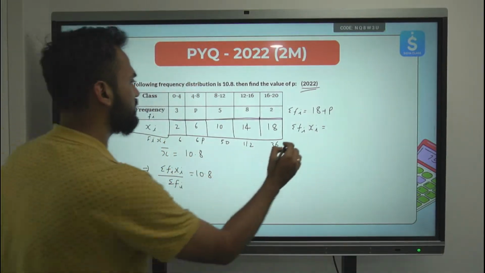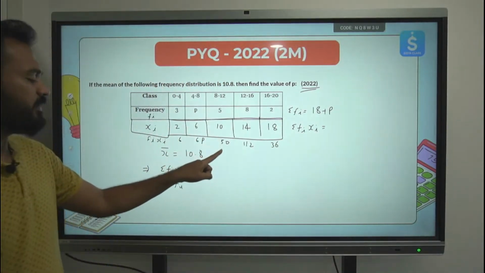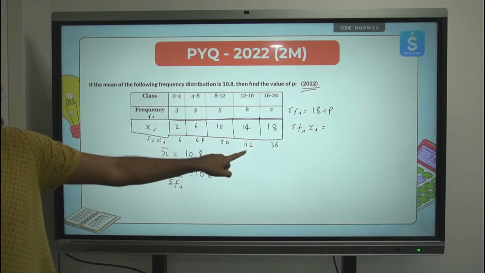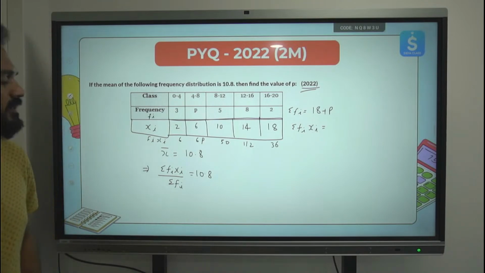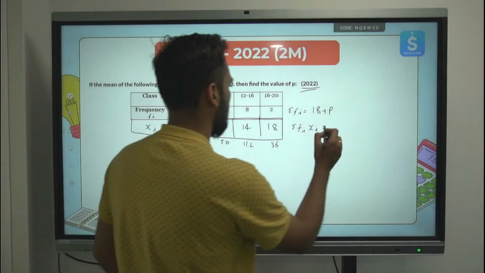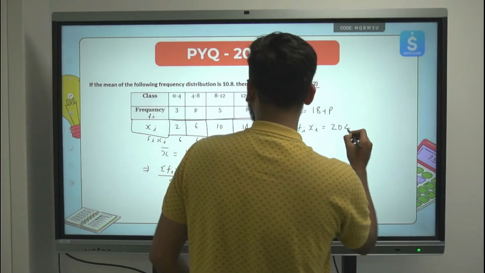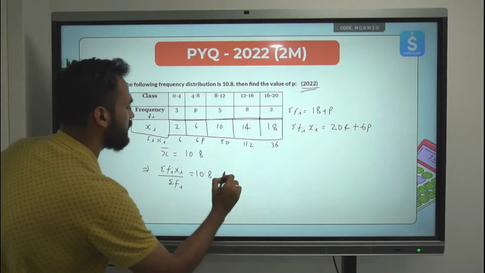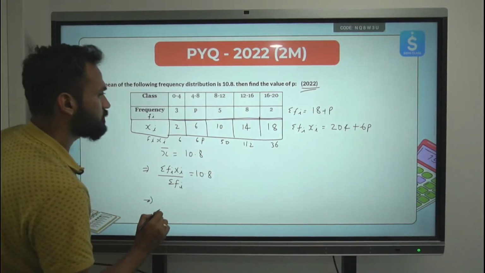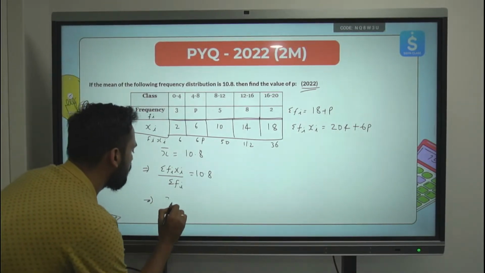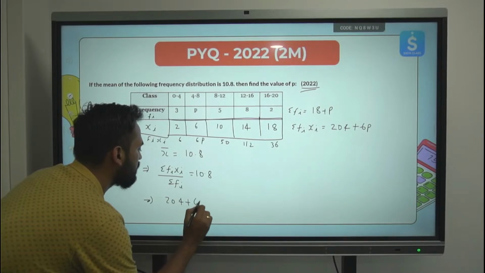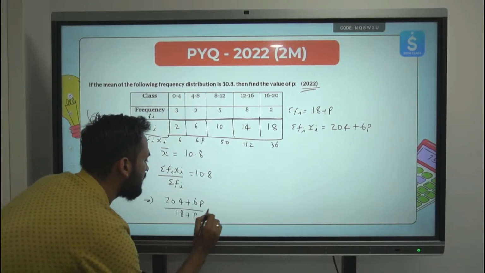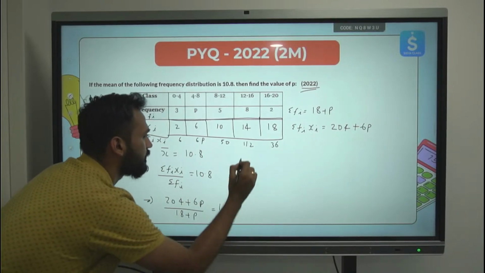So let's add this. 6 plus 50, 56, 56 plus 112, 168, 168 plus 36, 204. So 204 plus 6P. This divided by this is equal to 10.8. 204 plus 6P upon 18 plus P is equal to 10.8.